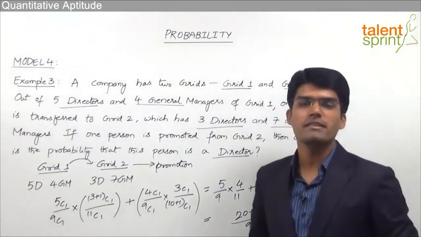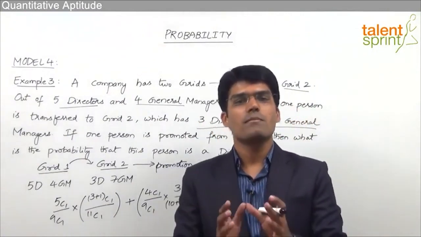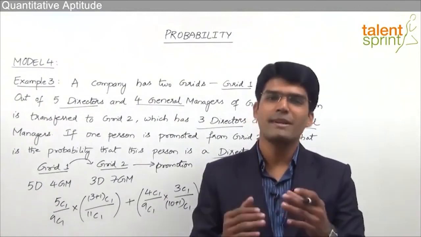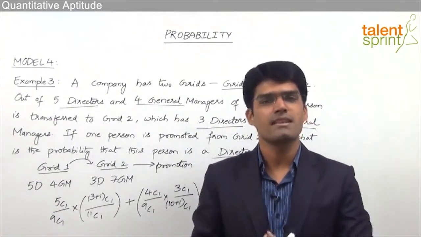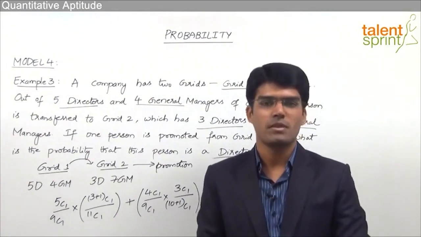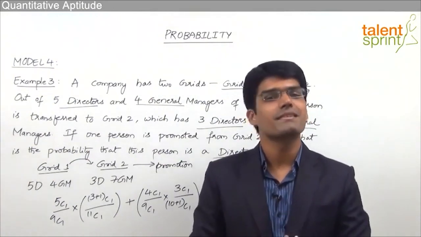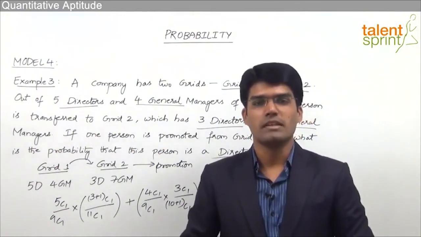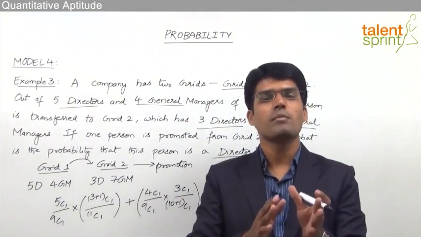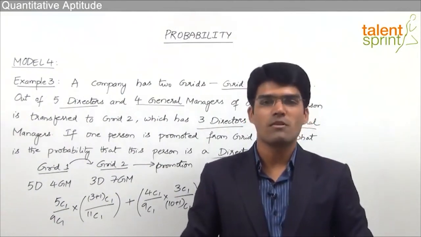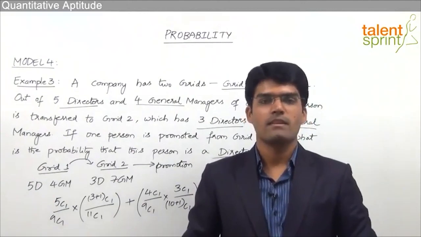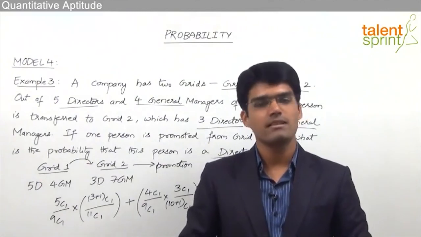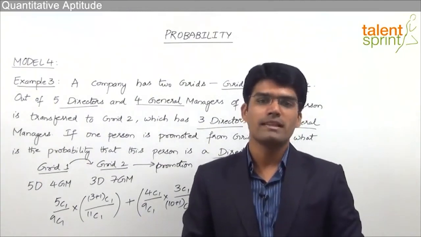So as you have observed from all these models, probability is almost based on permutations and combinations. Probability is nothing but the number of favorable combinations by total number of combinations, or it can be taken in some cases as number of favorable permutations by total number of permutations. And whatever questions we have discussed in case of permutations and combinations, all those questions can also be asked in terms of probability. We only need to take the number of favorable permutations or combinations divided by total number of permutations or combinations to get the required answer. So practice well on the questions of probability, especially on the 5 marks question that we have discussed in model 3. Why? Because that's the most popular one that we get in bank exams.